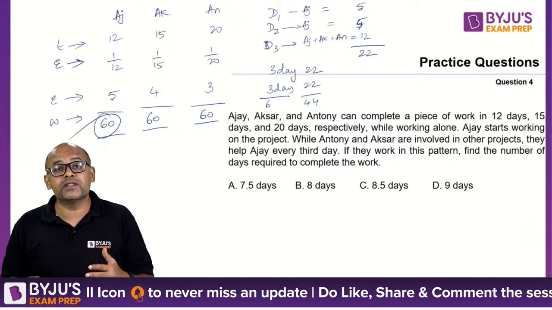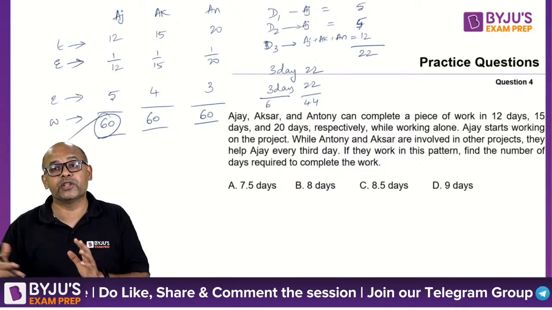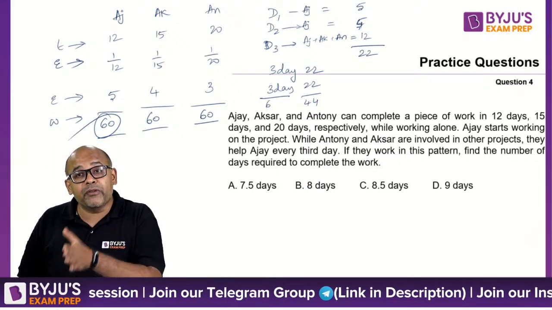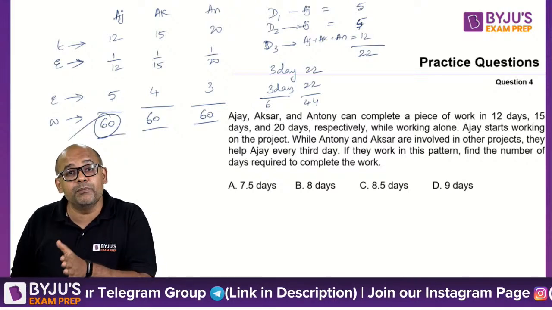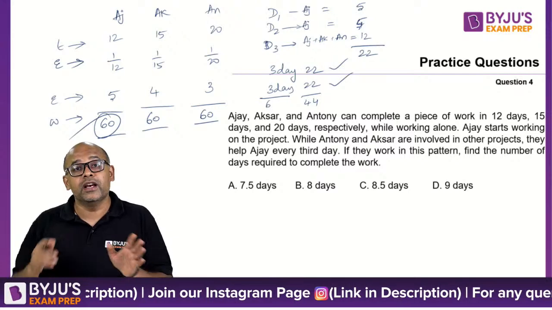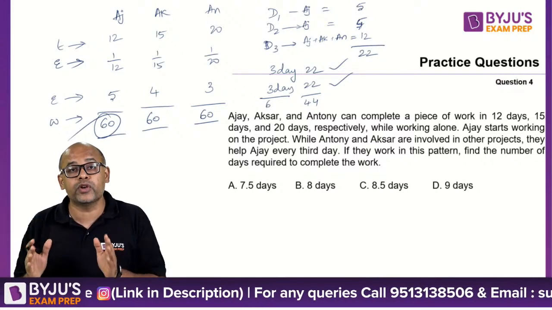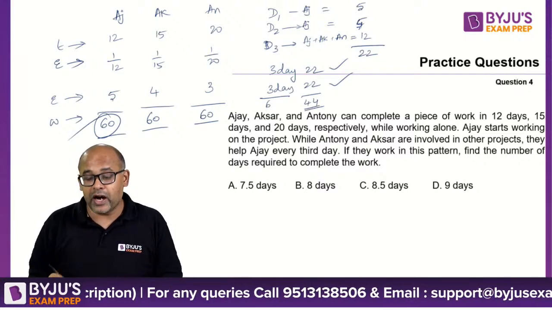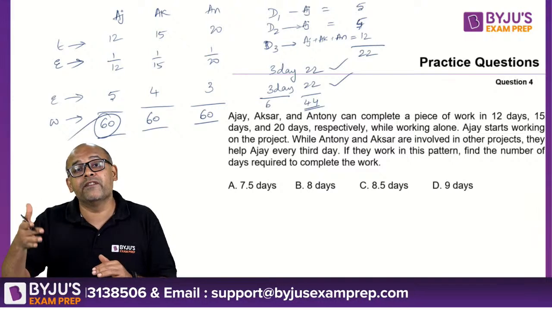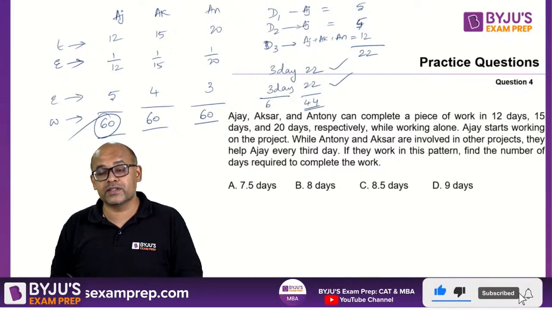So whenever you come across these kinds of cyclical questions, where something is repeating after every 2 days or after every 3 days, you have to take the cycle before the work is getting completed. After 2 cycles my work is not done; in the third cycle, the work is getting over and more than that is getting completed. So I should go from the second cycle, that is 6 days, and count every day what is happening. So I have 6 days, 44 units is done.